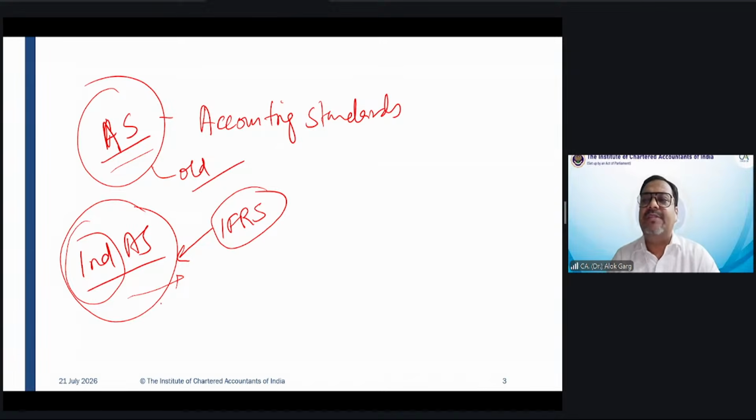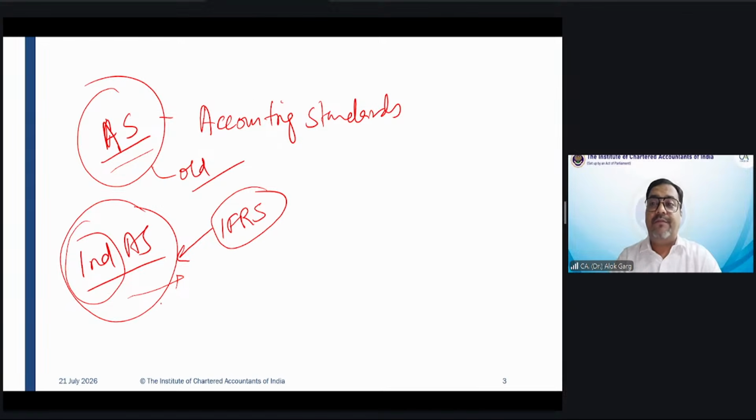Friends, in our CA Final classes, this FR subject is 95% Indian Accounting Standard. All standards are there in FR. So FR is equal to Indian Accounting Standard, FR is equal to Ind AS.